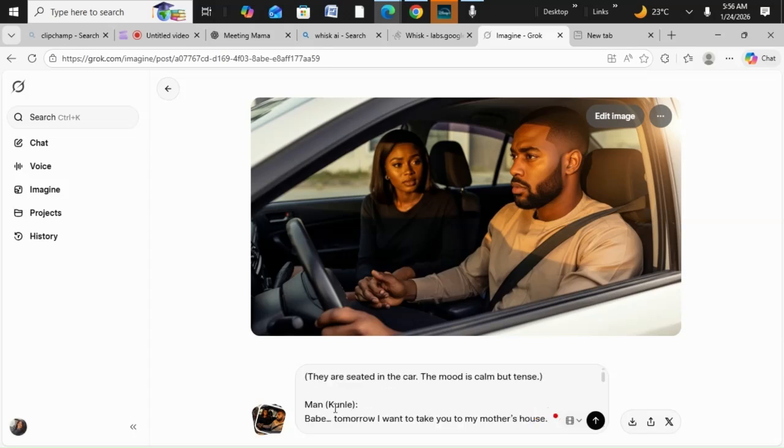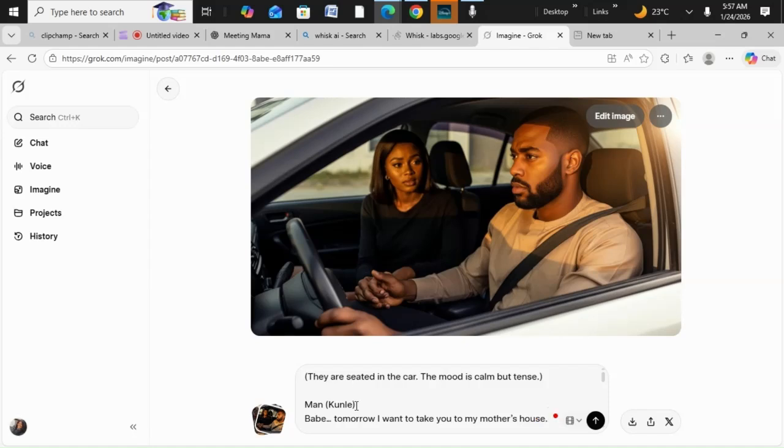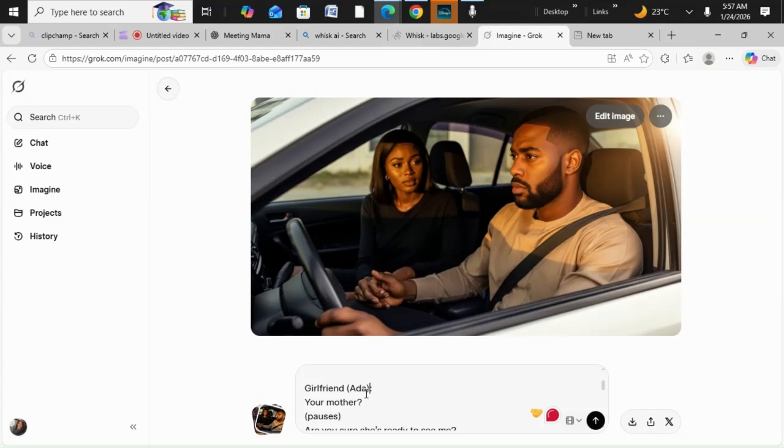Sometimes when the man finishes talking, when Ada is talking, the man's mouth might be moving again. So let me also indicate it. Most times I also indicate it, so that this my Grok will know that the man is supposed to talk. Oh, yes, you know, Grok used to misbehave.